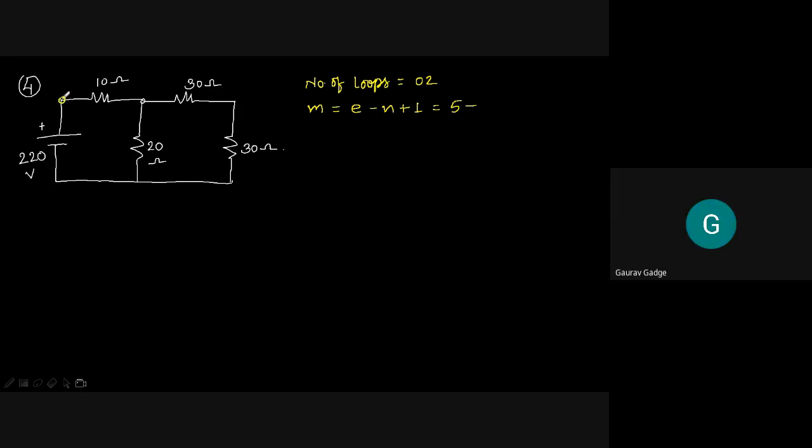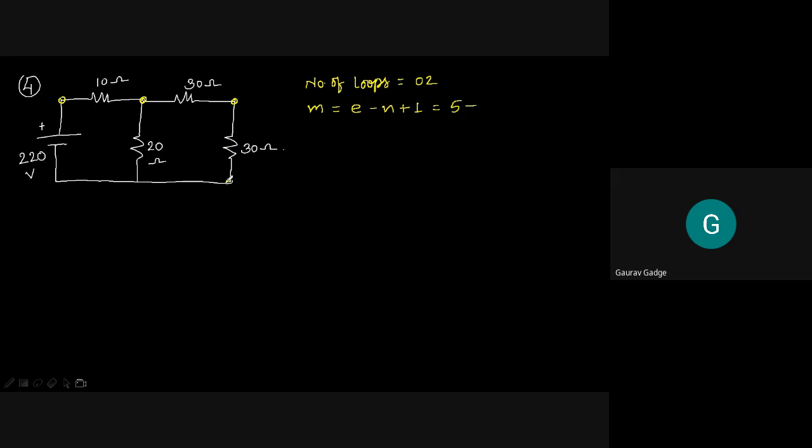Okay, fine. This is node number 1 because it connects the voltage source and this resistance. Now you can see that this resistance gets connected with 2 more resistances, 30 and 20 ohms. So this is node number 2. Then this is our node number 3 because it is connecting 30 and 30 ohms, right?